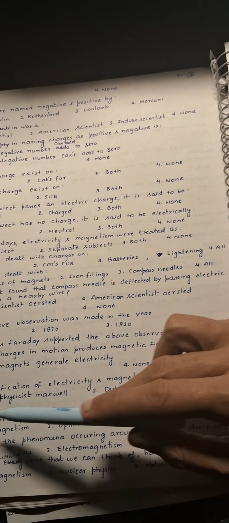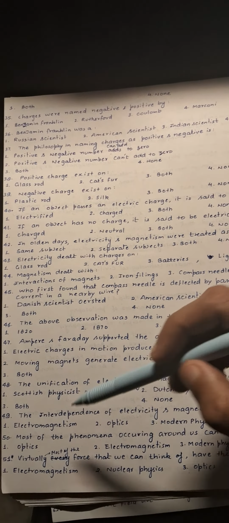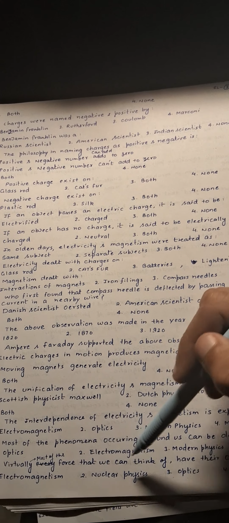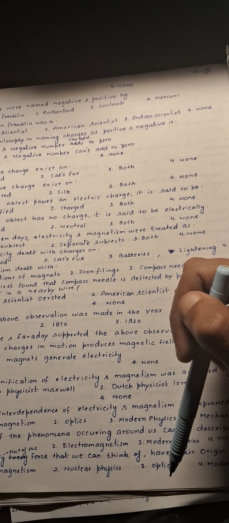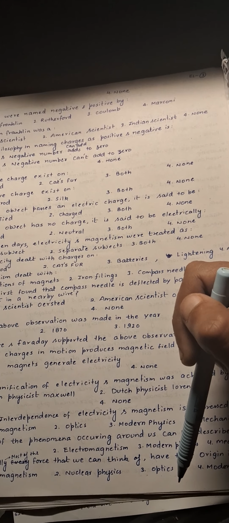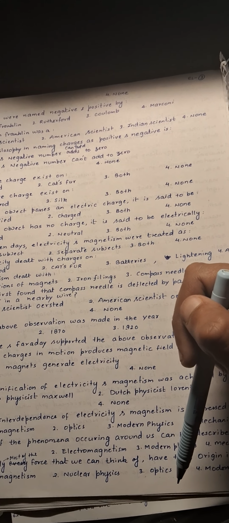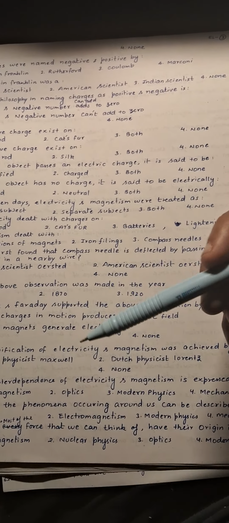Next is the interdependency of electricity and magnetism is expressed as. So this is expressed as electromagnetism. First is correct. Next is most of the phenomena occurring around us can be described under. So this can be described under electromagnetism, and the electromagnetic forces dominate general life. It may be friction, it may be surface tension, the spring force, the forces occurring in living cells. So most of the phenomena at general level are dominated by electromagnetic fields.